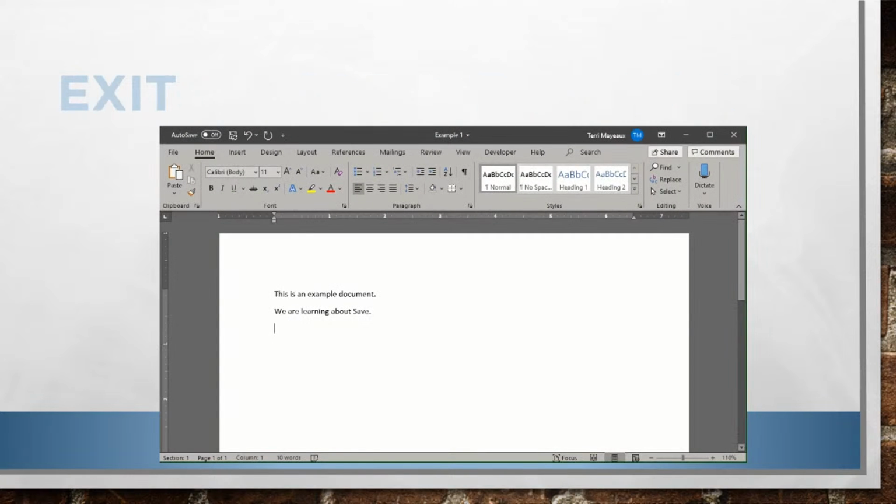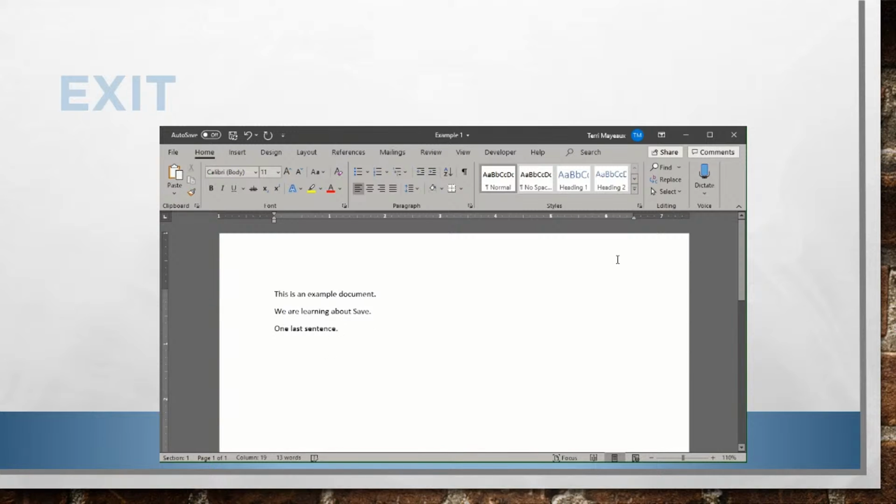Let's add some more text, and so we'll add it on our last line here, something like, one last. And now that we've added this information, maybe we get distracted. We think that we have gone to File and Save, or gone to the Quick Access toolbar and clicked on that Save button, but in fact we haven't. So what happens? Is it possible that we could lose this last bit of text that we've added?